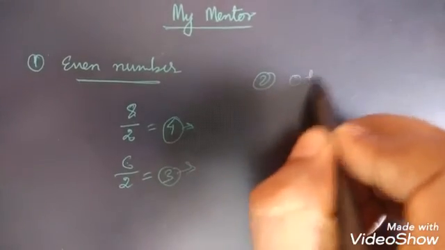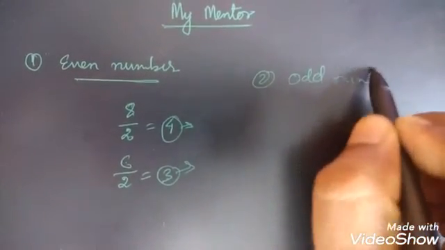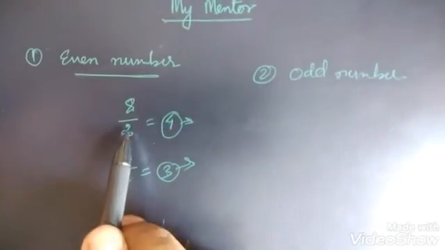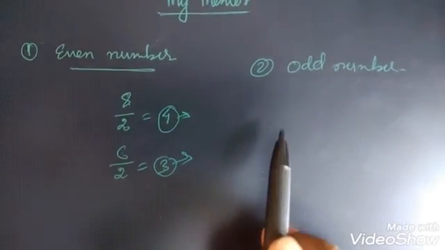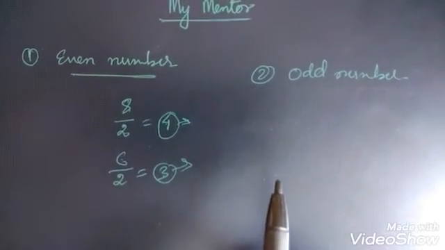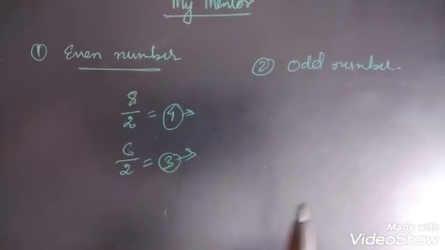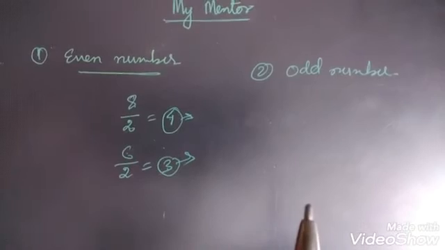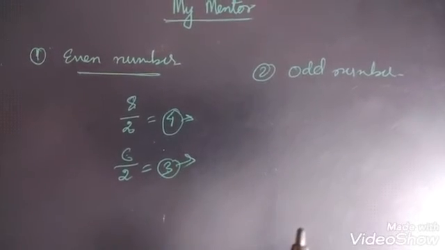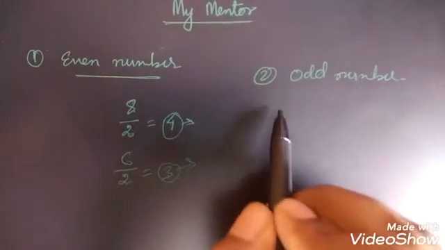Then we have odd numbers. An even number is divisible by 2, but an odd number will not be divisible by 2. So the numbers that are not divisible by 2 are odd numbers.